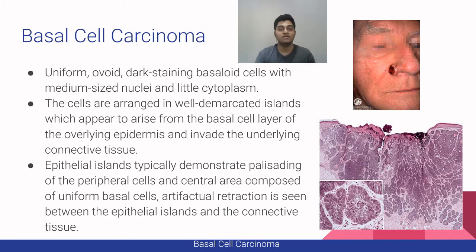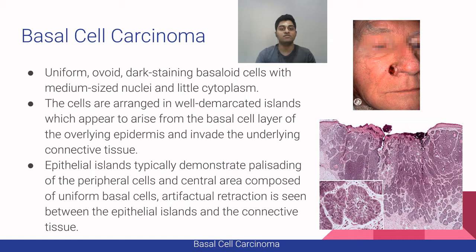The next oral malignancy is basal cell carcinoma. It appears as a rodent ulcer with rolled borders on the sun-exposed skin. You can see here from the diagram is a picture of a man with a rodent ulcer on the nose. For histopathology, it is a uniform ovoid dark staining basal cell with medium-sized nuclei and little cytoplasm. That's why in the diagram here you can see that the cells are quite dark in color because they have less cytoplasm.